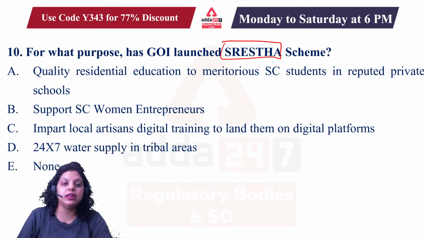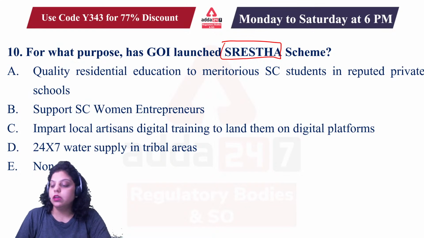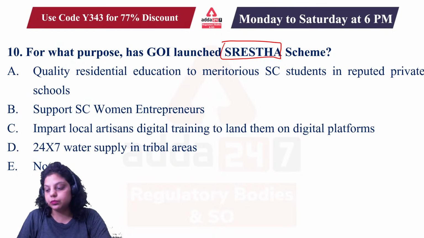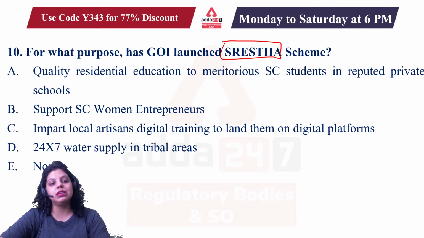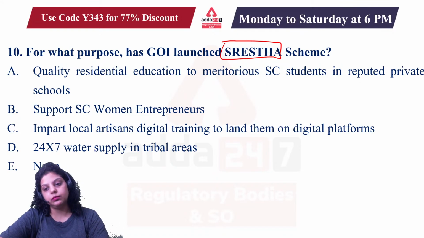So which of the following is the reason behind launching the Shrestha scheme? Is it A, B, C, D or E? Is it for education in high school targeted areas?